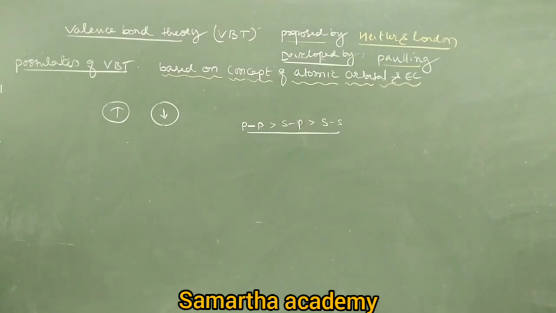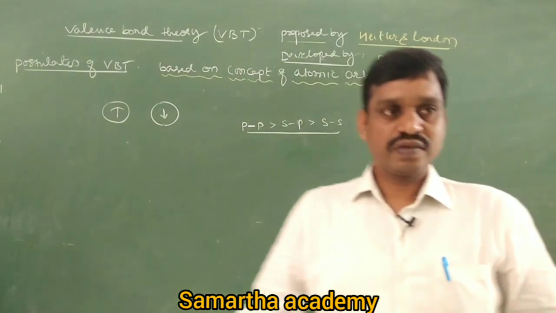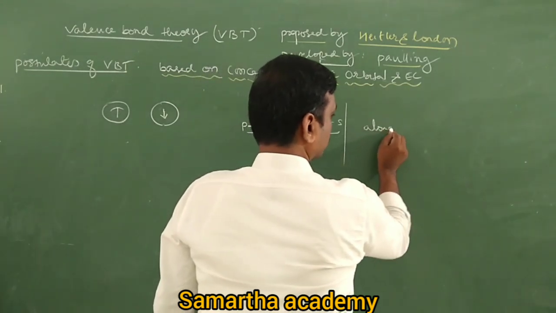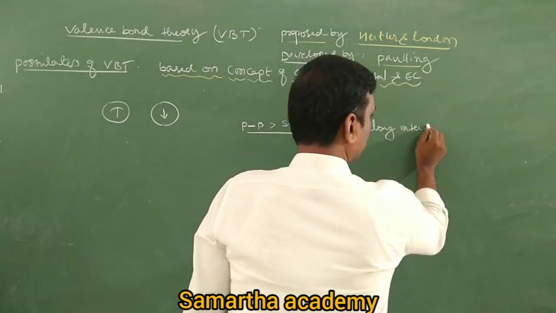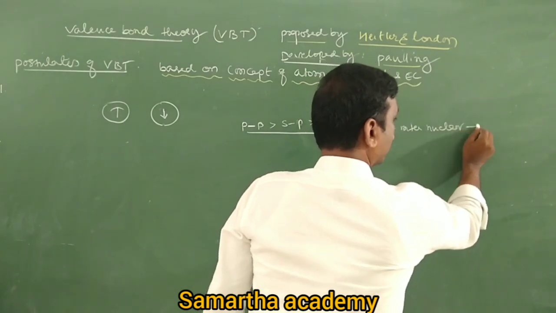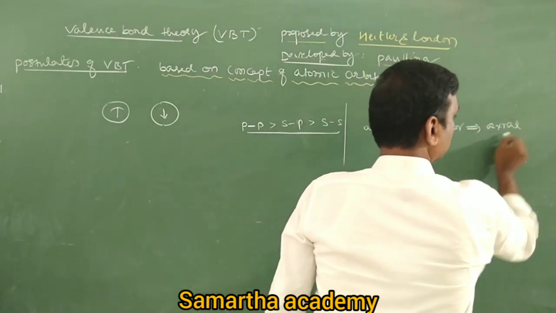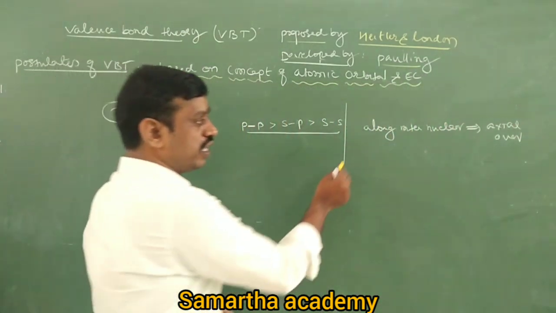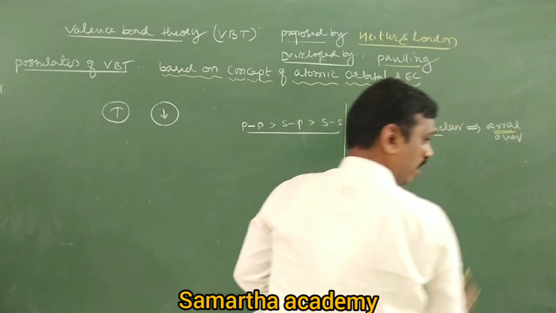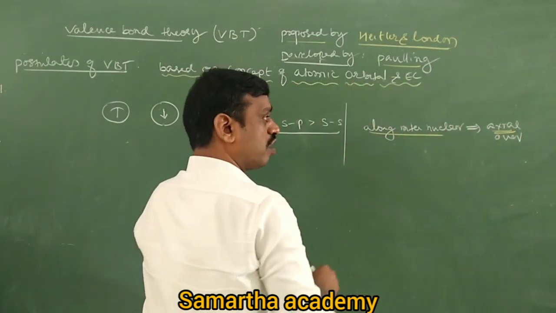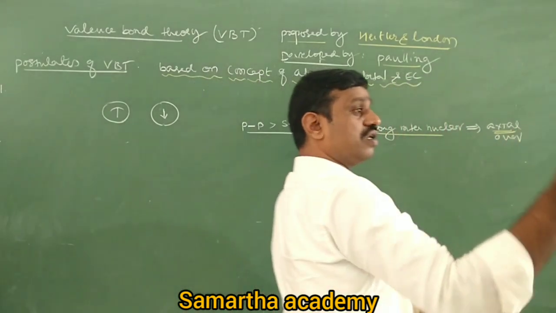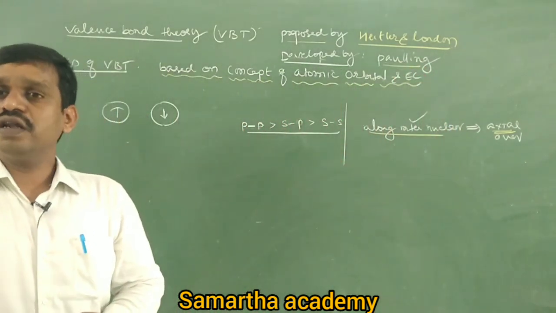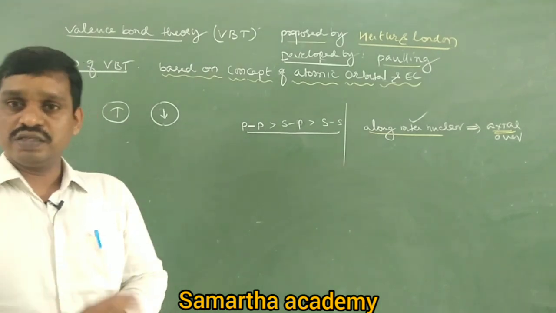The overlapping of orbitals that takes place along the internuclear axis is called axial overlapping. If the overlapping of orbitals takes place perpendicular to the internuclear axis, it is called sideways overlapping, or lateral overlapping. So these are the assumptions.